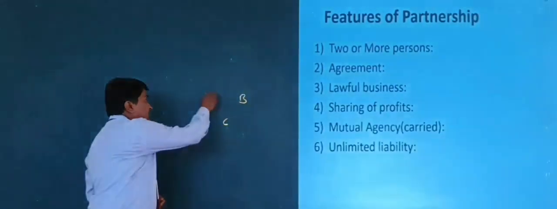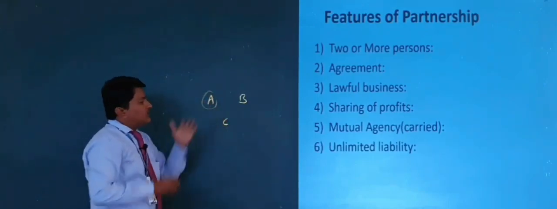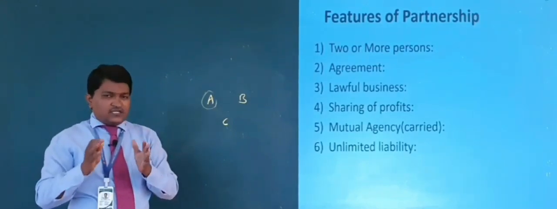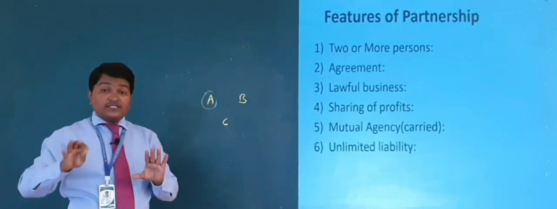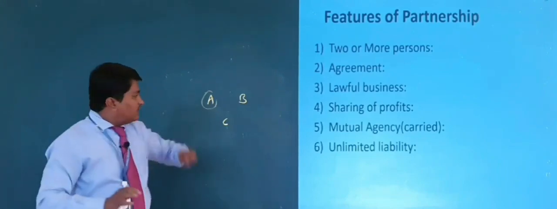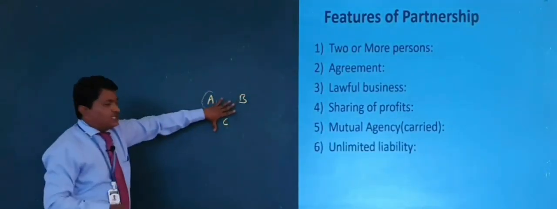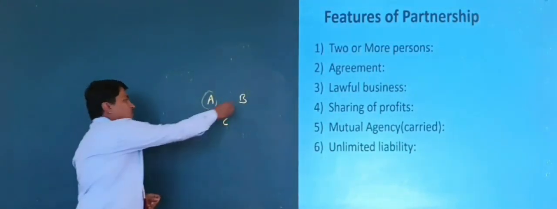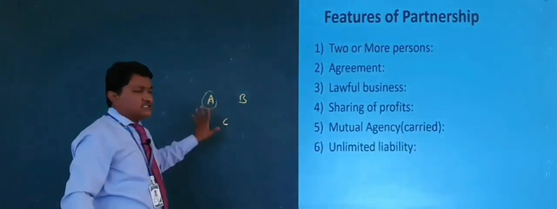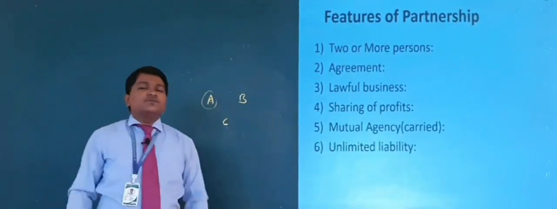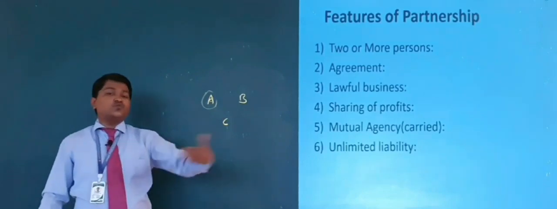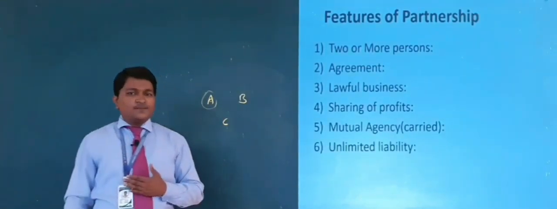Then A, on behalf of B and C, wants to carry on the business. Sometimes A, B and C all together carry on the business. Otherwise, if some persons are not interested in the business, they only contribute the capital. In that case, mutual agency means B and C agreed to carry on the business on their behalf. Means A is running the business on behalf of B and C, right? That is mutual agency. Means mutual agreement or mutual understanding between all the partners about who can carry on, who can run the business.